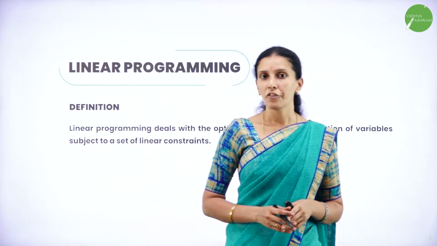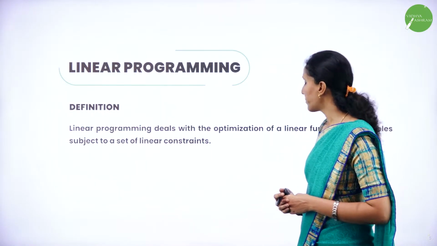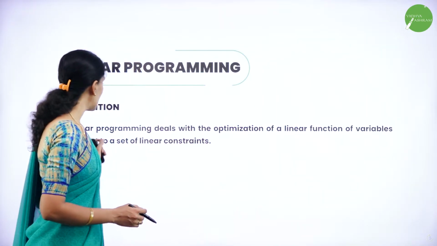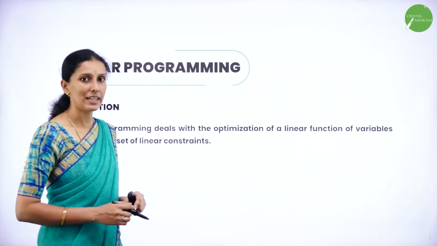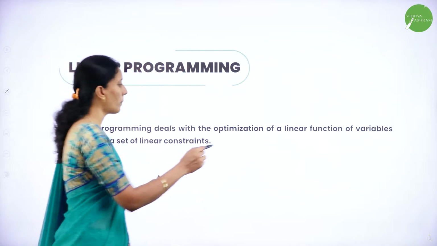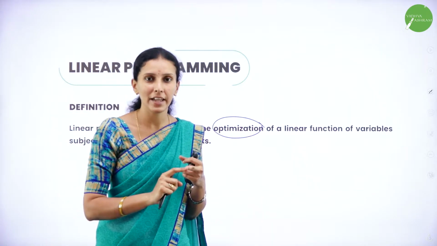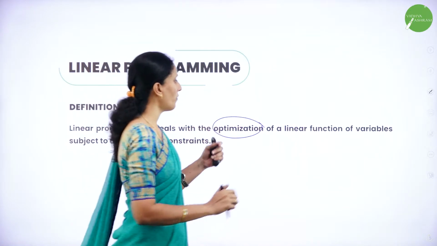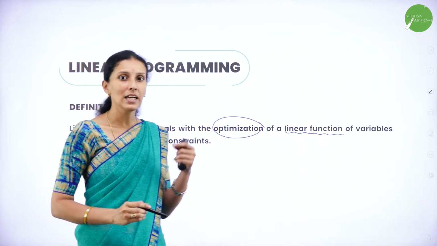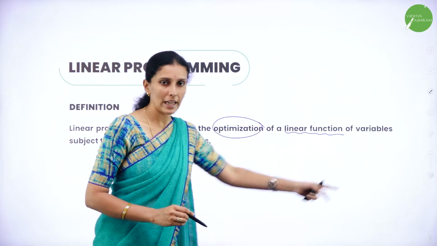Let's see the definition of linear programming here. Linear programming deals with the optimization of a linear function of variables subject to a set of linear constraints. As I said, linear programming deals with optimization. Optimization refers to the two words, maximization and minimization, of a linear function. The task you are going to do is called a linear function of variables. We express it in terms of variables.